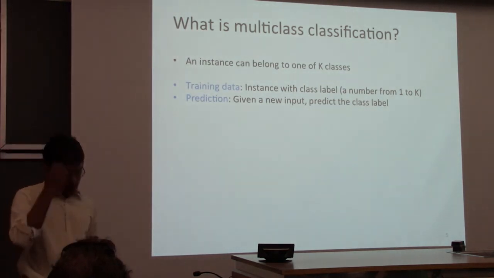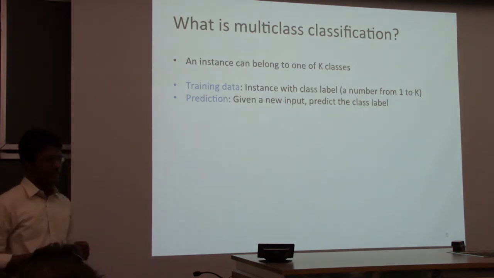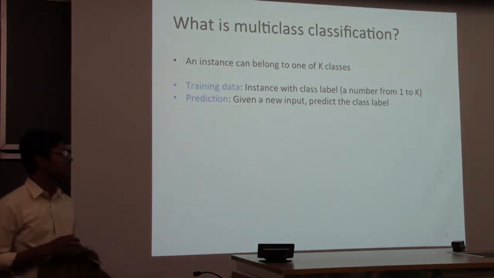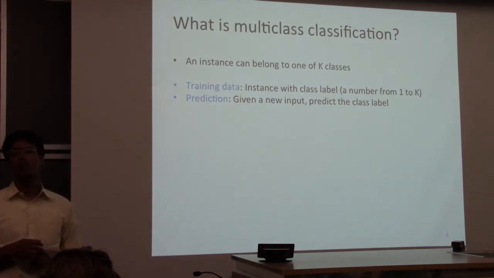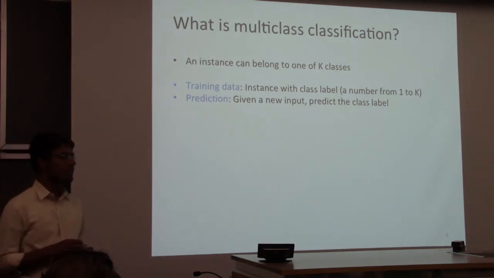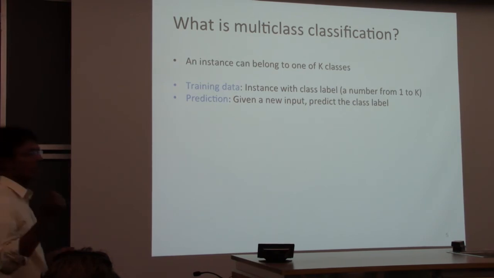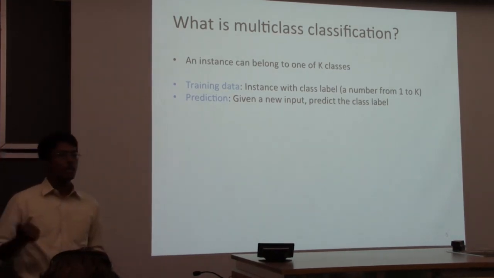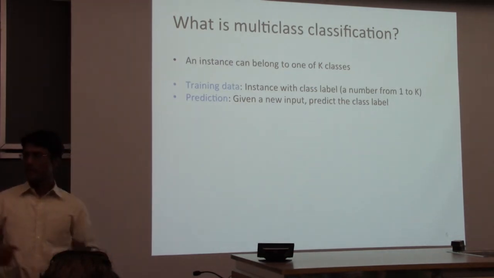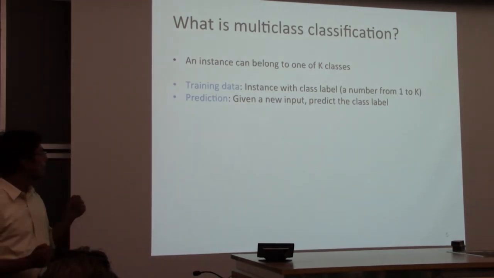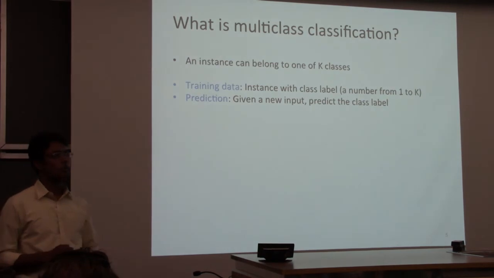And the setup is again the same in terms of training and testing. The training set is uniformly drawn from some unknown but fixed distribution. There is this mysterious oracle function that labels the data, but that oracle is now a multi-class function, and your job is to use the training set and come up with some predictor such that given a new input you have to predict the class label.